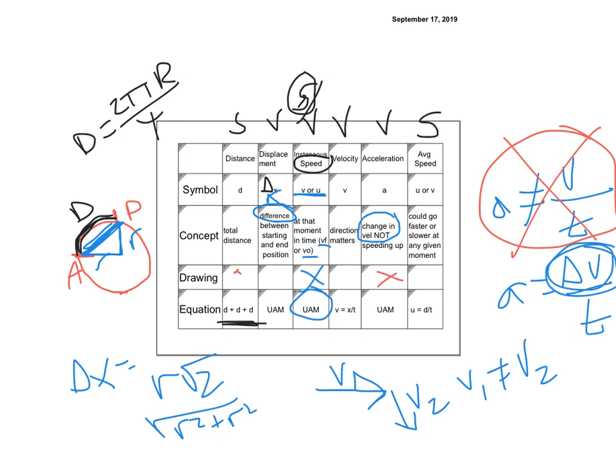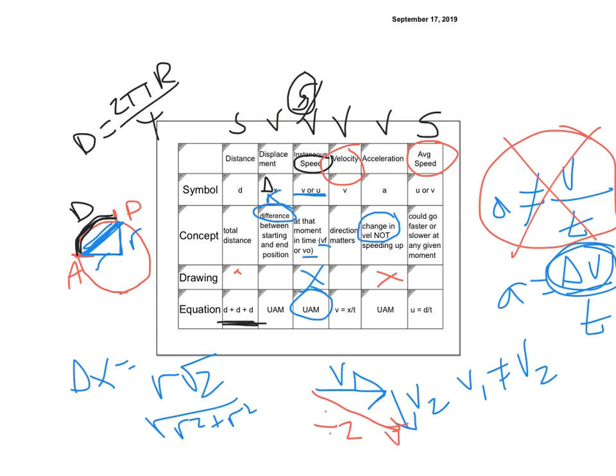Average speed. So what's the difference, though? Maybe we can do a picture for that which goes with the velocity. If I looked at my v1 and my v2 and I wanted to find my average velocity, I would add them up as vectors, and then I would divide that value by 2. That would give me v average.